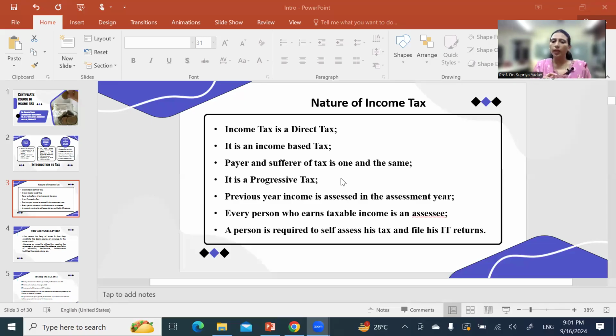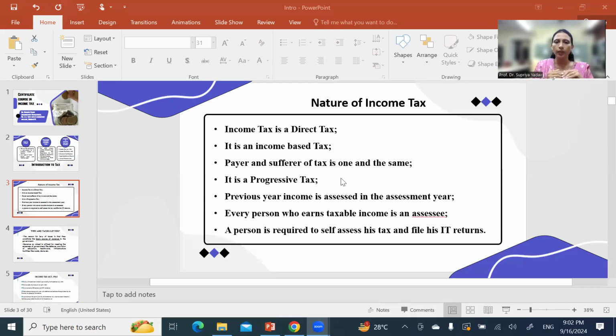But in case of income tax, the slabs are there. Whenever we earn some extra income, at that time we have to pay an extra rate of tax. Okay, that is how it works. Then the tax is paid on the previous year's income in the assessment year. What is this? Assessment year means the year in which we actually file the returns with the income tax department and get our tax calculated.